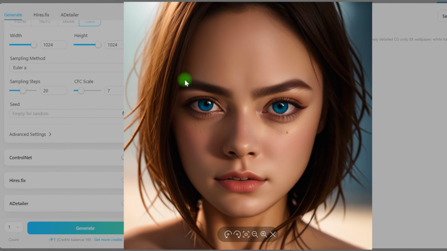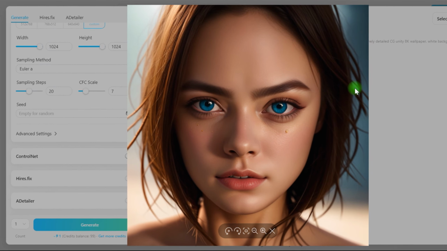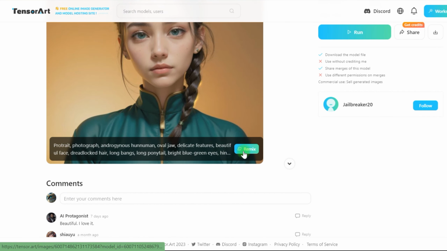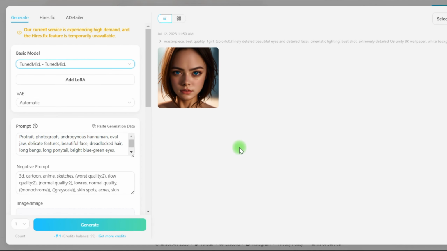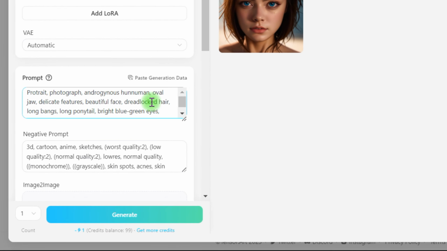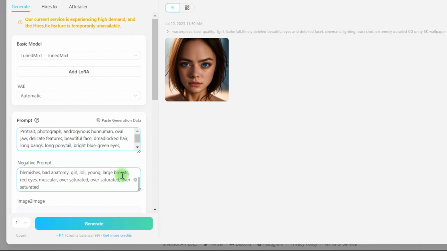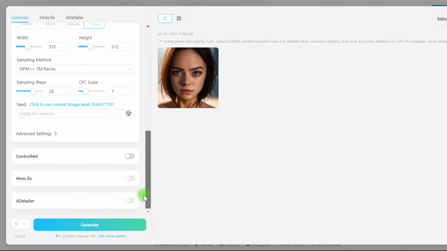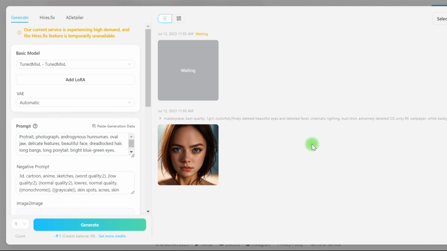Let's have a look at Remix in action using another picture as an example. For example, I like this picture, so let's go with it. Hover your mouse over this picture and click the Remix button. And as you can see, all of the options have changed. The model, prompt, and other parameters were duplicated from the picture on which we clicked Remix. We'll receive a similar outcome if we don't alter anything and push Generate. The Remix feature may be really beneficial.